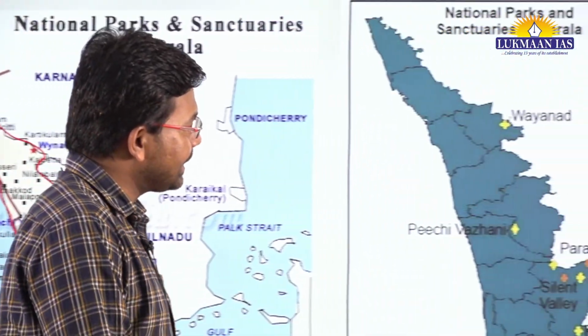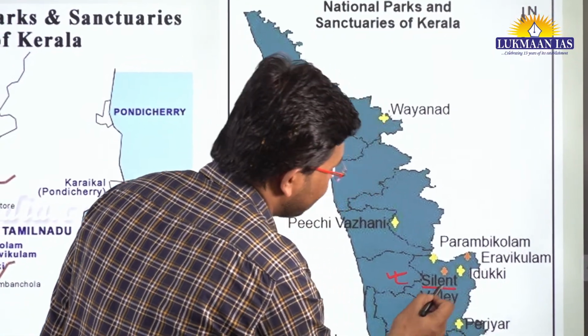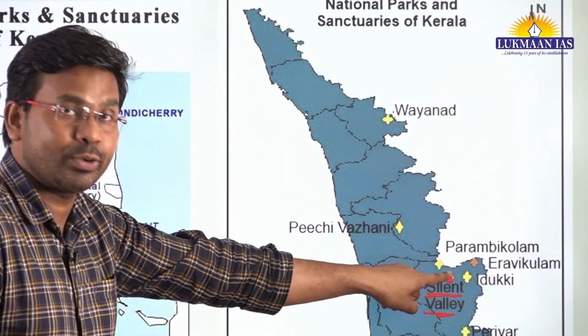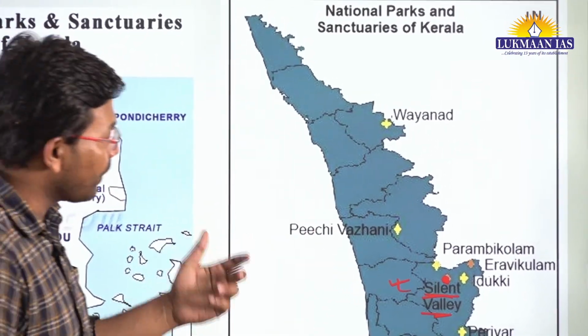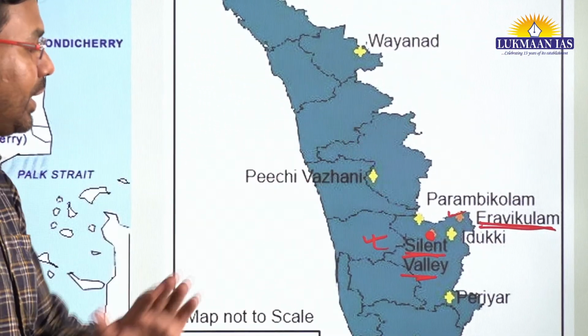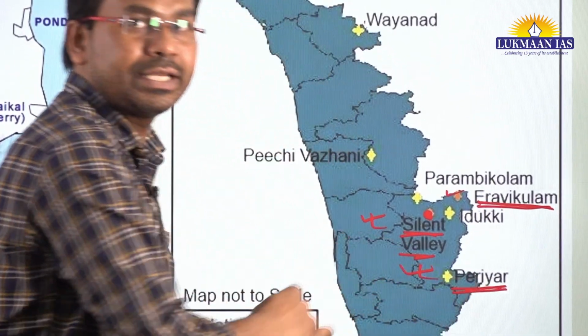But before that, let us quickly see the important protected reserves or protected places in the state of Kerala. One of the places over here is Silent Valley National Park. As we can see, Silent Valley National Park is located in the state of Kerala. This is the location of Silent Valley National Park. Apart from this, we have Iravikulam National Park and Tiger Reserve, which is located in Kerala. We have Periyar Tiger Reserve in the state of Kerala.